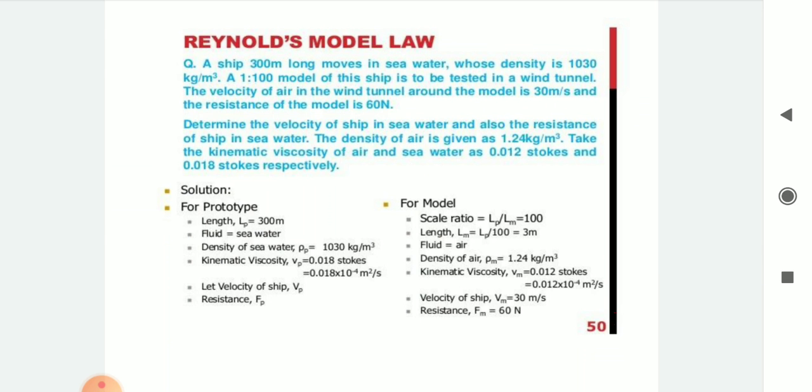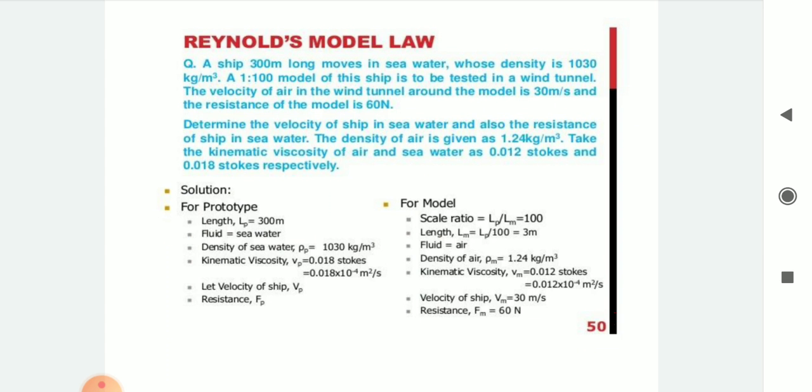The second problem: a ship 300 meter long moves in sea water whose density is 1030 kg per meter cube. A 1 to 100 model of the ship is to be tested in a wind tunnel. The velocity of air in the wind tunnel around the model is 30 meter per second and the resistance of the model is 60 Newton.